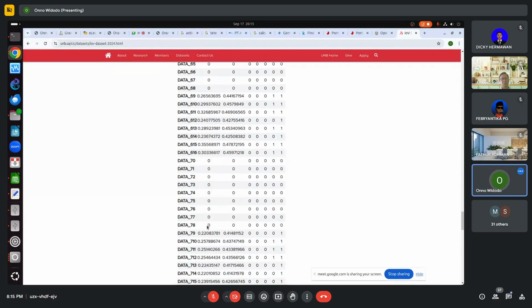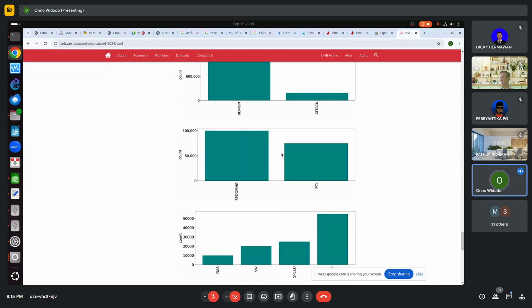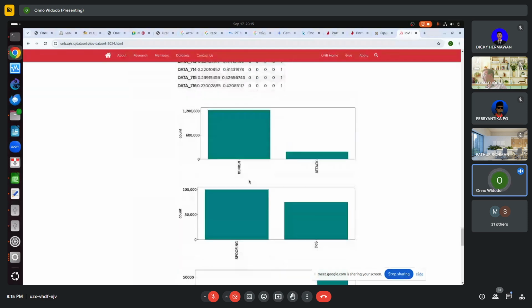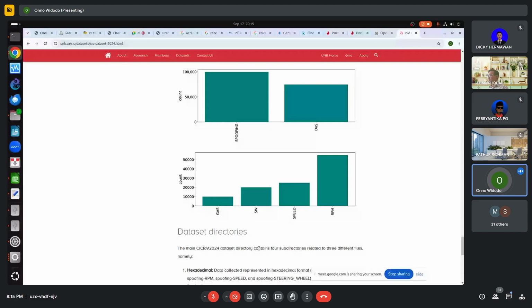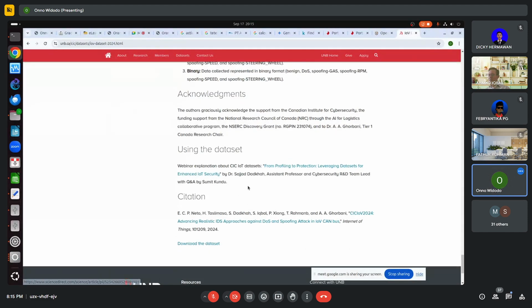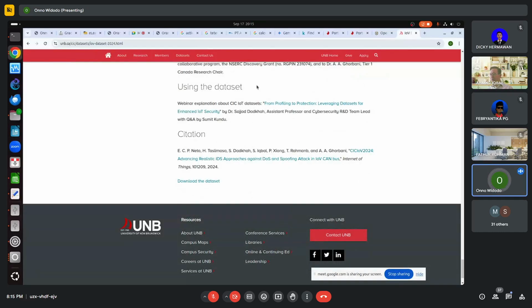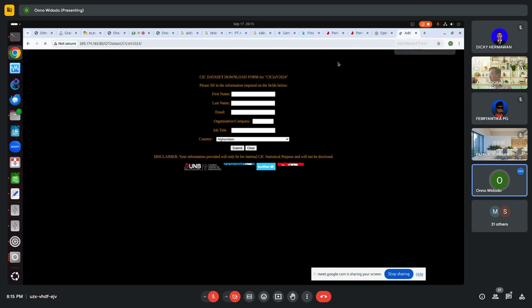What is this? And see this, this is an attack. This is DoS. This is spoofing. That's one new thing. They republished papers out of this. And then we can download the data set. It's free. We can download it, but we need to submit a request first. Then we can download.